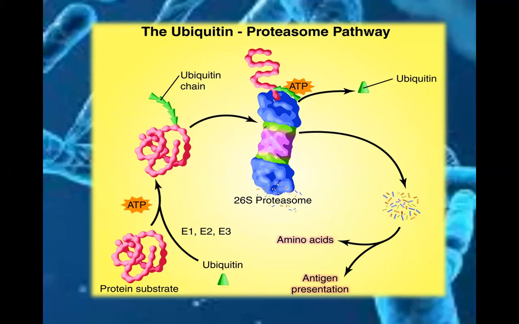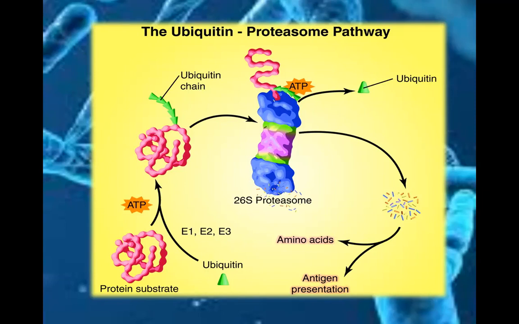Ubiquitin proteasome pathway. Ubiquitin is a 76 amino acid polypeptide. Ubiquitin targets the protein for rapid proteolysis. The ubiquitin molecule is attached through its carboxy terminal amino acid, which is glycine, to the amino group of lysine in the protein of interest. Several types of enzymes like E1, E2, E3 work together to add ubiquitin to proteins. A structure called the proteasome recognizes the ubiquitin-tagged protein and degrades it.